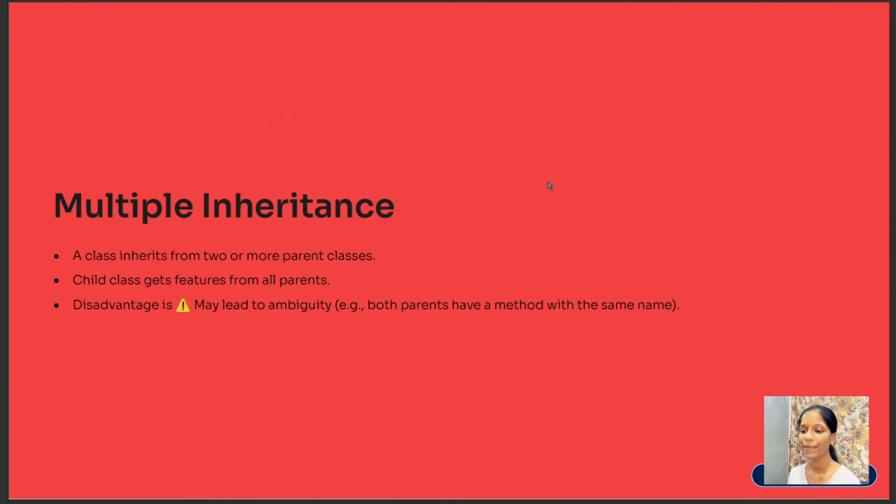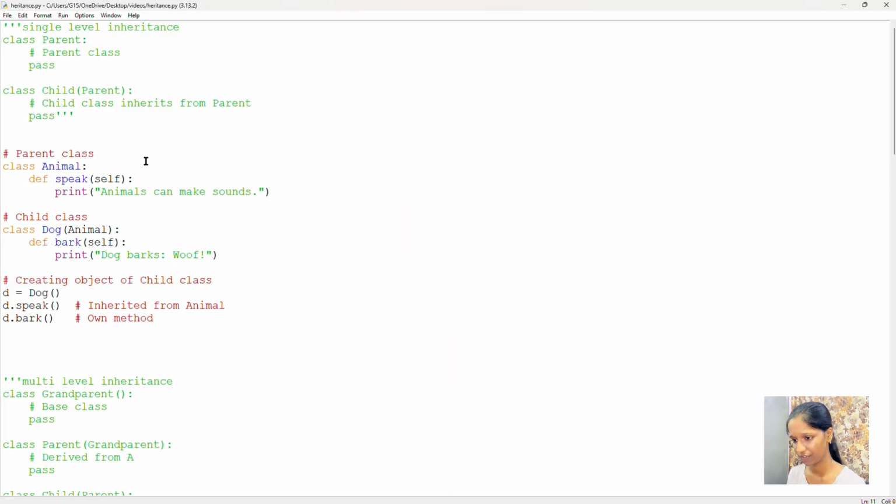Next type is multiple inheritance. In this, a class inherits from 2 or more parent classes. That is, the child class gets properties or features from all the parents. And then the only disadvantage here is that it may lead to ambiguity. Example, both parents have a method. If they have same methods, or a method with same names, it can be a little too complicated. And then let's see an example for it.